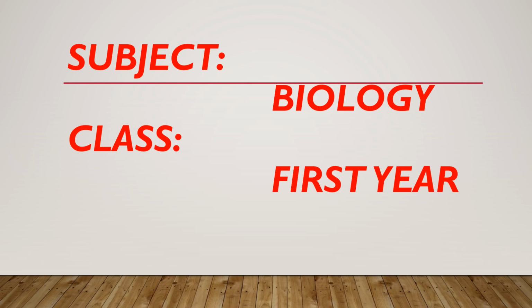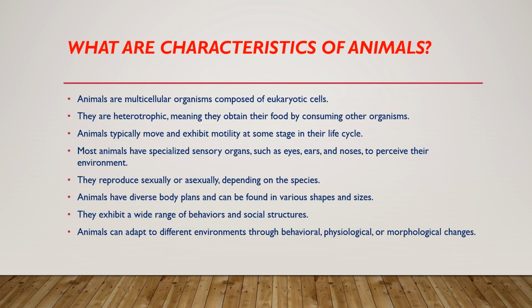Let's explore some questions of biology with answers. What are characteristics of animals? Animals are multicellular organisms composed of eukaryotic cells. They are heterotrophic, meaning they obtain their food by consuming other organisms. Animals typically move and exhibit motility at some stage in their life cycle.